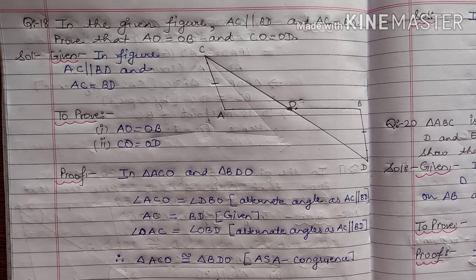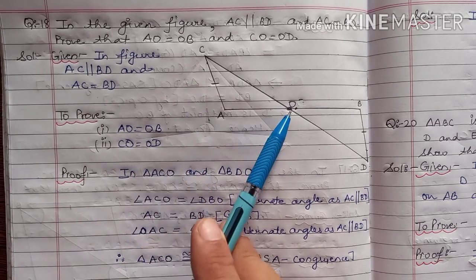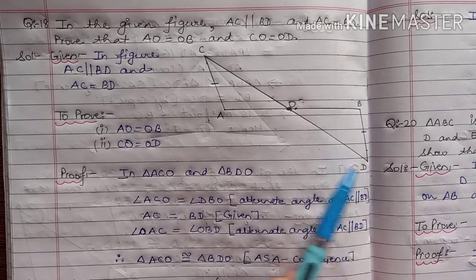So again we select two triangles which we can prove are congruent. So these two triangles considered are triangle ACO and triangle BDO.